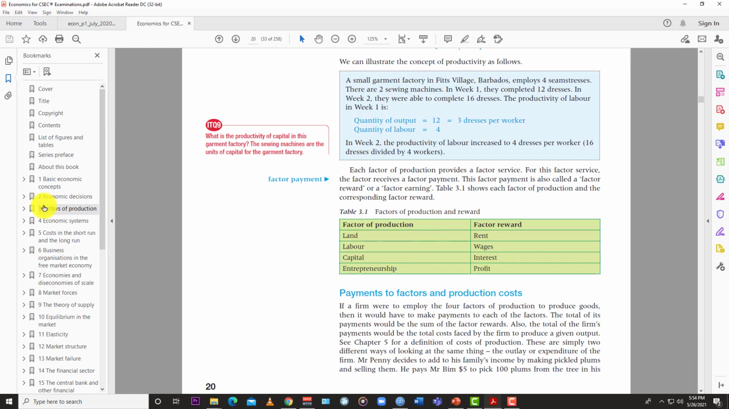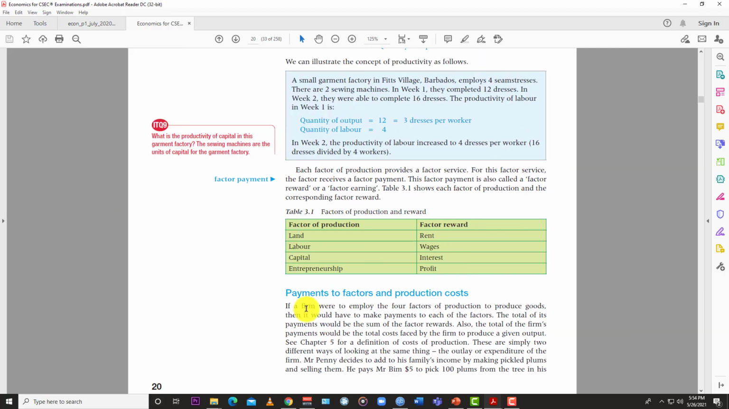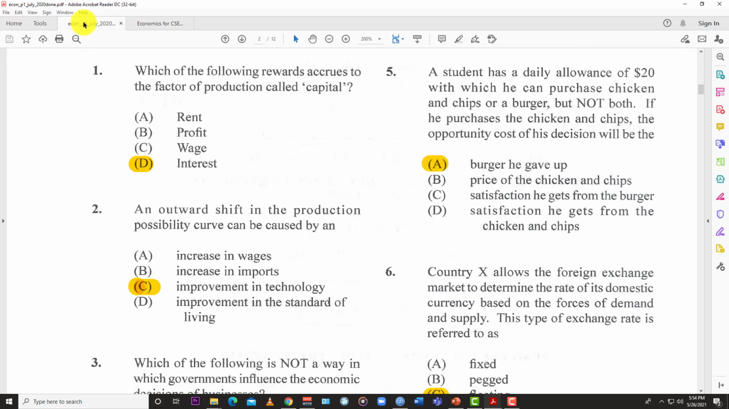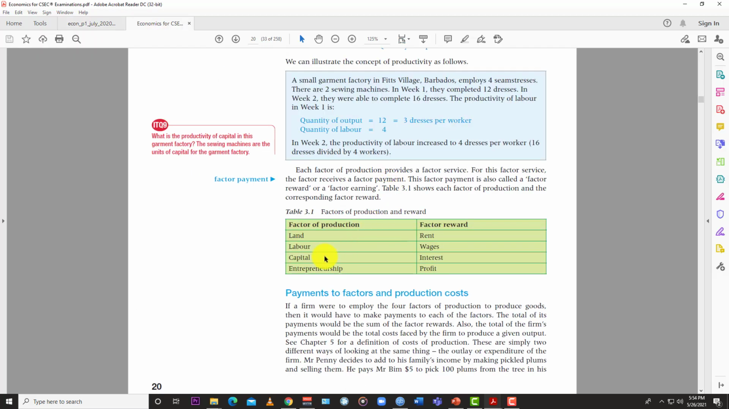And if you jump in the textbook, you see it nicely outlined here. Land, the reward is rent; labor, wages; capital, interest; and entrepreneurship, profit. And so the answer for this one, which is capital, would of course be interest.